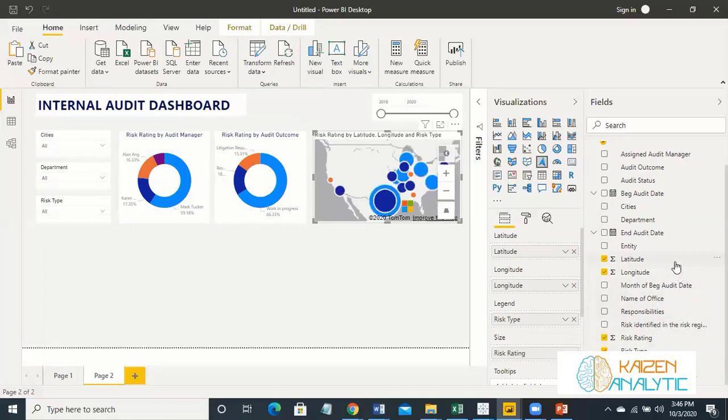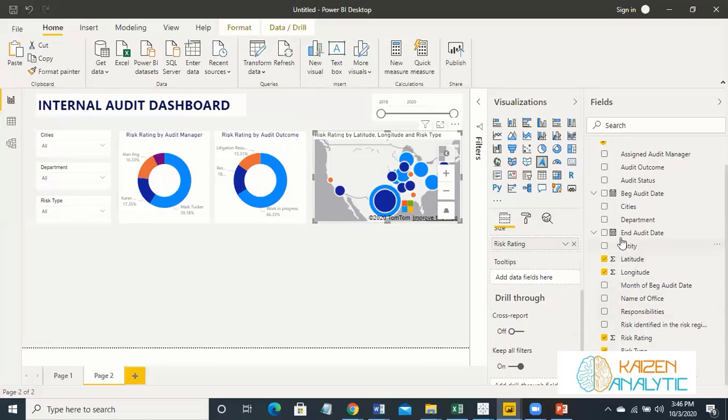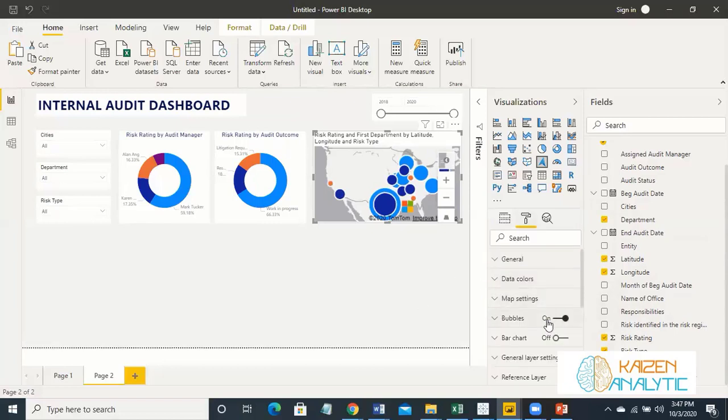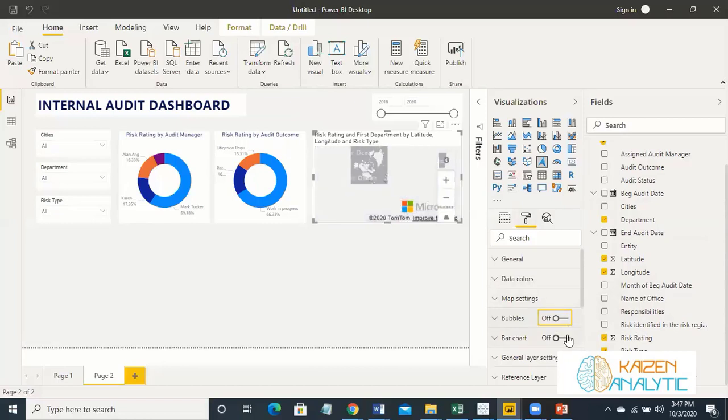And in tooltips, we want to place two things. For instance, what is the department? Let's go over here and let's make this bubble off, and let's make it a bar chart.